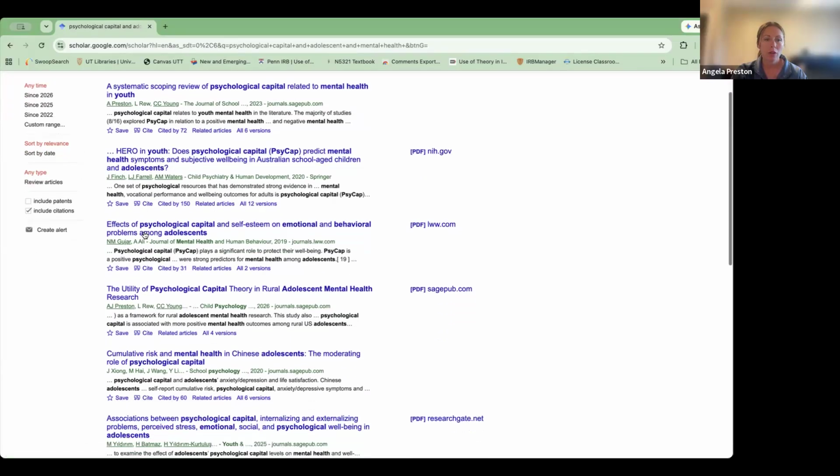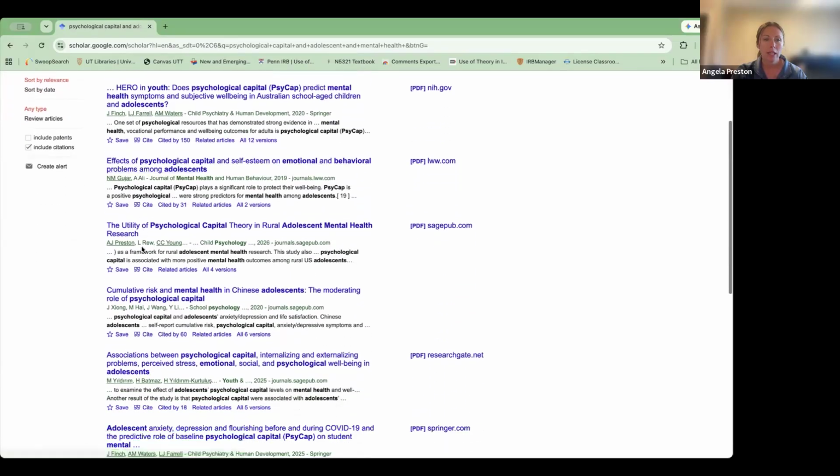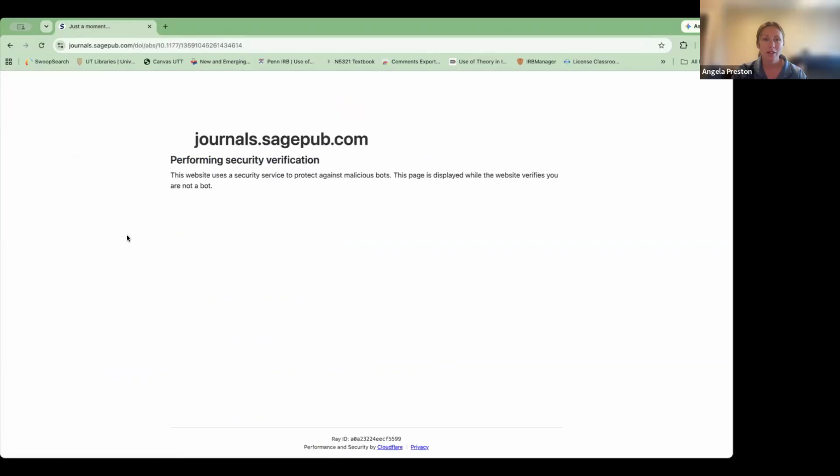And on this first page, Hero in Youth, this is a highly cited article. I've used it in my work. Very relevant studies are pulling up. Oh, yeah, this is actually one of my newer studies that just came out. But again, let's see if it lets us go through. I didn't anticipate it to do that. Verify you are human.